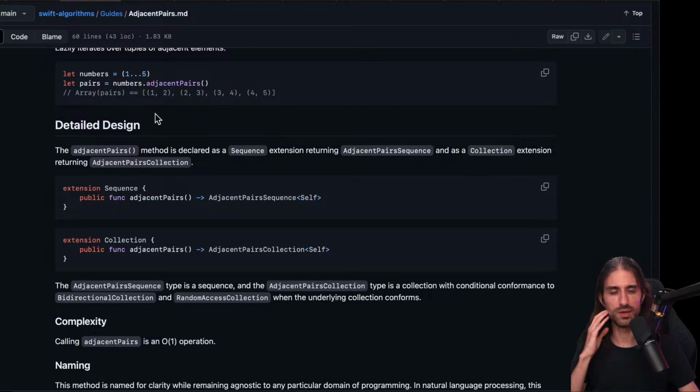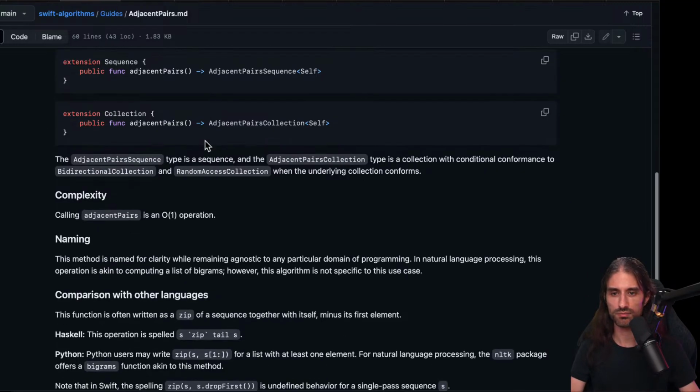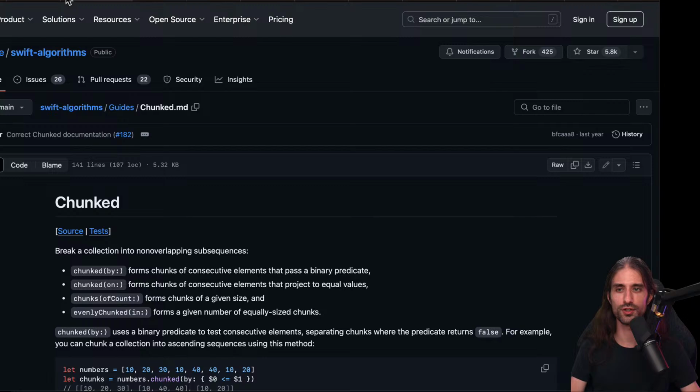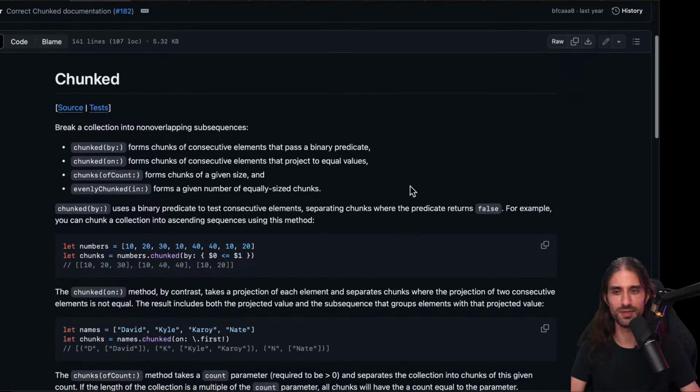If you had to implement it, it should be rather straightforward, because you have one index and then you build tuples using the index and then the index plus one if it does exist. So 1, 2, 2, 3, 3, 4, 4, 5. A nice little helper, but this one seems way less useful than the previous one we just saw about min and max. Let's be honest.